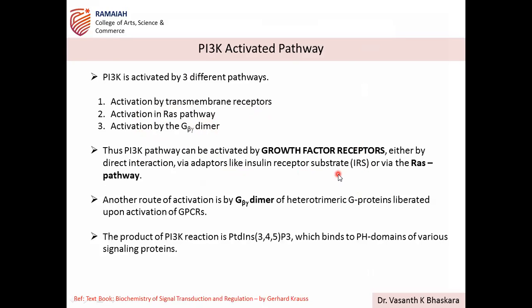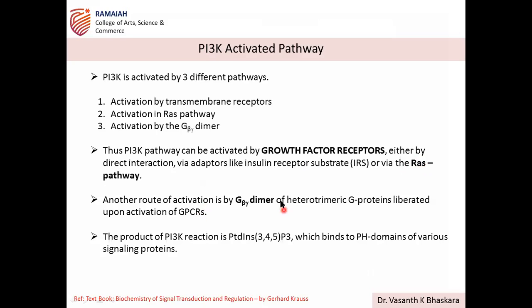As we discussed, even in insulin metabolism, this PI3K is very important. These growth factor receptors are in turn responsible for activation of the RAS mediated pathway, so through the RAS pathway also, PI3K is controlled.